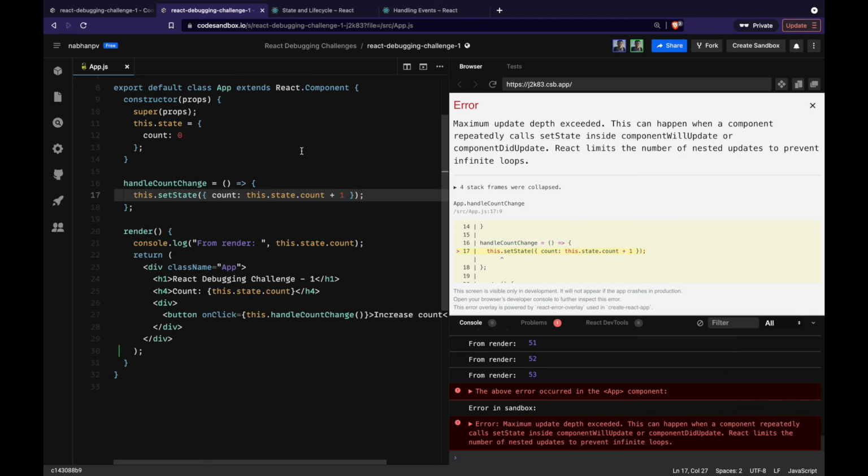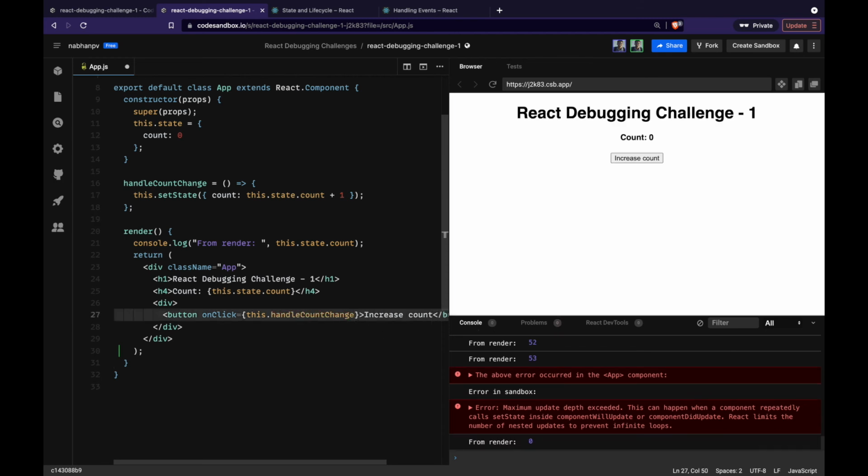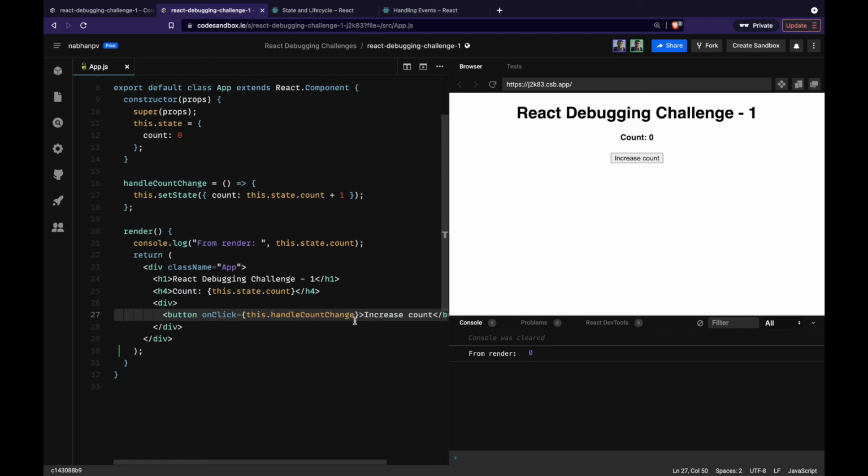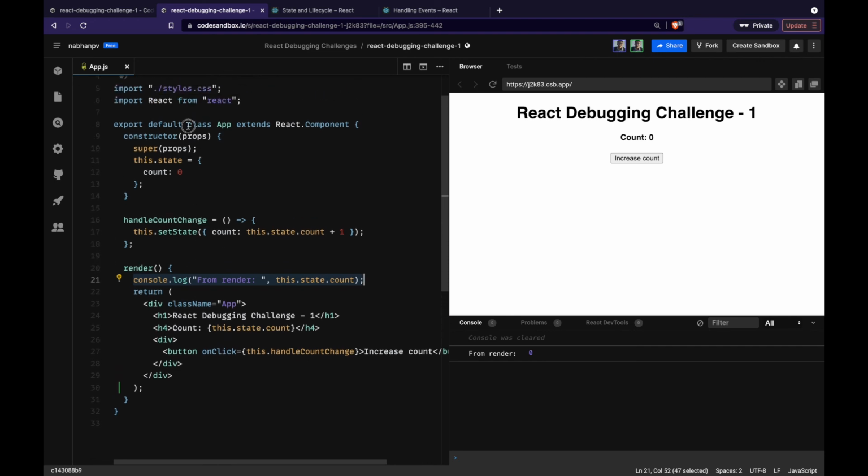We went to the React documentation, we googled for event handling and state update syntax to verify if we were doing something wrong in the syntax, and we figured out that when we pass event handlers we shouldn't invoke the function or pass the parentheses here. We should just pass the reference to the function. And we also used a log statement to verify our hypothesis that the render was getting called infinitely, or until it was broken by React, due to invoking the function infinitely. Now you'll see a similar error even if you are using React functions and hooks to do the same. Try it out.